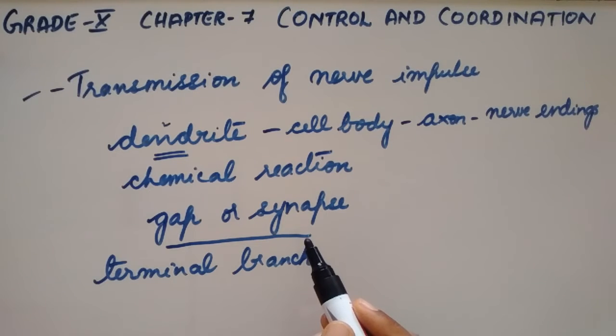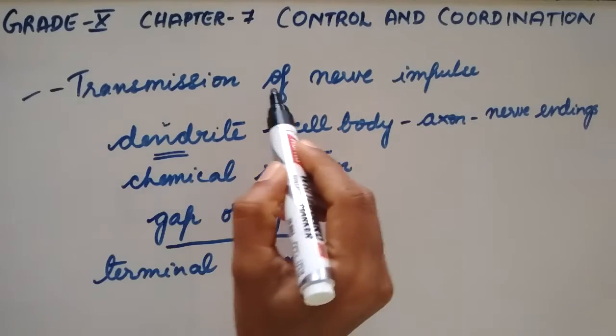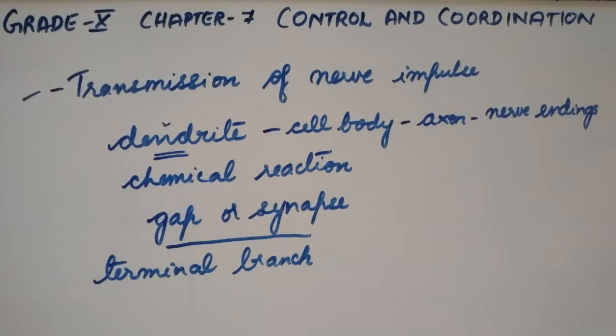A similar synapse then allows delivery of impulses from neurons to other cells, such as muscle cells. The nervous system is made up of an organized network of nerve cells or neurons, and it is specialized for conducting information through electrical impulses from one part of the body to another. That is the transmission of nerve impulse in our body. Is this clear, students?